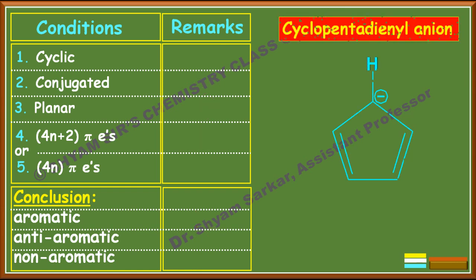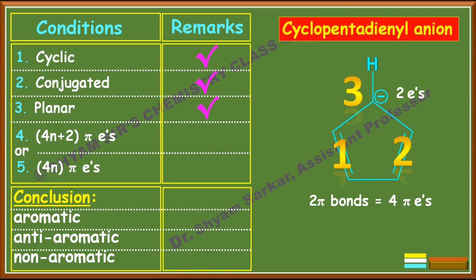Okay, let us see the anion counterpart. The anion counterpart of cyclopentadiene is the cyclopentadienyl anion. Here also this is cyclic, this is conjugated, and due to sp2 carbon atoms, all these are planar. If you count the number of pi bonds, there are 2 pi bonds, which means 4 pi electrons, and due to the negative charge 2 electrons will be counted, so there will be a total of 6 electrons. If you put the value of n equal to 1 in the fourth criteria, it's matching with 4n plus 2 pi electrons where n equal to 1, so there are 6 pi electrons, which means this is aromatic. So this compound is aromatic.